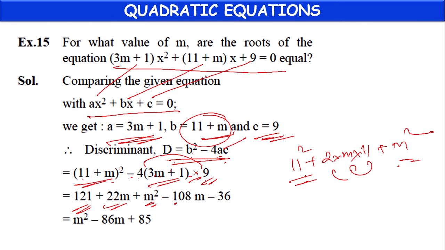9 into 4 is 36. 36 into 3 is 108m. 9 into 4 is 36. 36 into 1 is 36. But as we have minus here, this symbol will change to minus. So we have m square minus 108m plus 22m, minus 86m, minus 36 plus 121, plus 85. So this is the discriminant value.